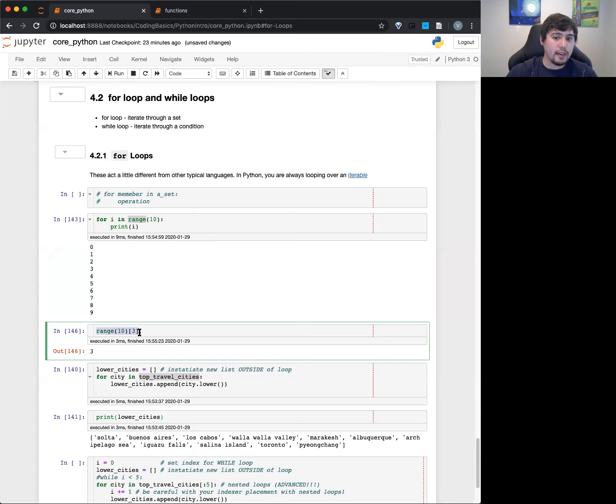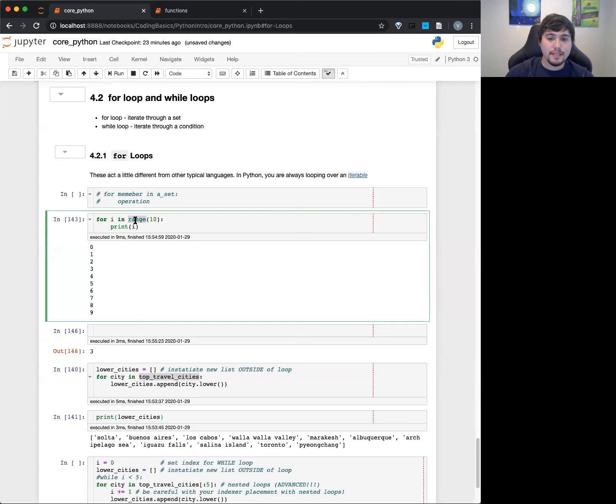We're iterating over it. So what's happening here is that for i in range of 10, the for loop goes, all right, we're starting off, give me the very first one. And range 10 goes, oh, the first one is 0, and it gives i 0. It does some stuff, then goes back to the top and the for loop says, give me the second one. And it says, okay, the next one is this guy, and goes on and on like this.